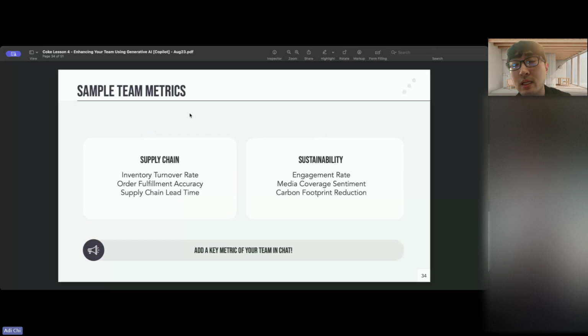When it comes to sustainability, when you're thinking of ways to reduce your carbon footprint, you can leverage these AI tools to give you ideas on that. You saw the idea I showed earlier about sustainable packaging ideas for a Coca-Cola beverage, right? So you can use it in that sense, but you can also look at it in a way where